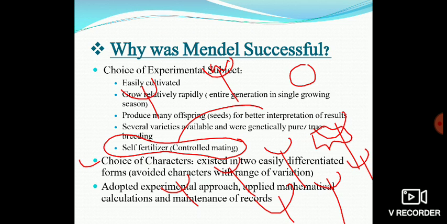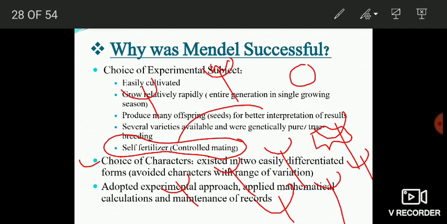And finally, Mendel adopted an experimental approach. He experimented on pea plants and on top of that he applied mathematical calculations and properly maintained his records. These three factors are believed to have led Mendel to success.